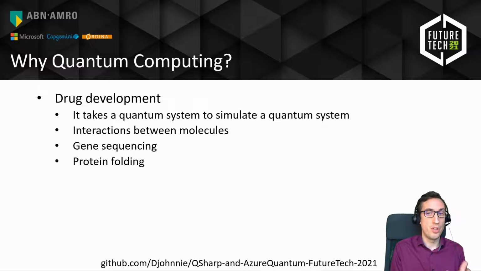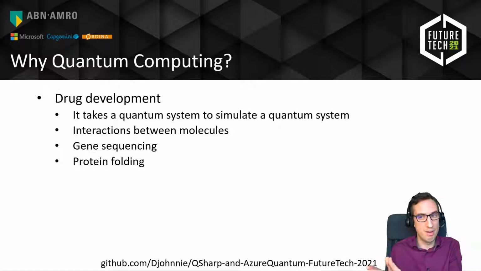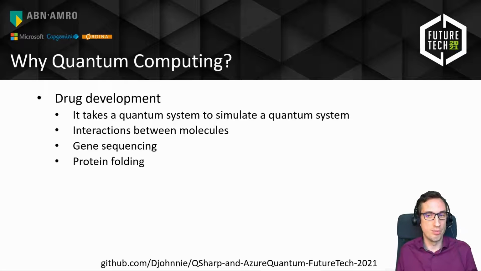But of course, there's other problems like drug development, for example, where we want to do the opposite. We have a very complex problem. We didn't create that problem. We have that problem, and we want to find a solution for that. So when you look inside, your body is made out of millions and billions of tiny particles, atoms, which have electrons and even smaller things. And basically, when we have a disease, something is wrong inside of our body on a molecular level, on a very tiny level. So we want to introduce an external drug into our system and hopefully help resolve that problem.